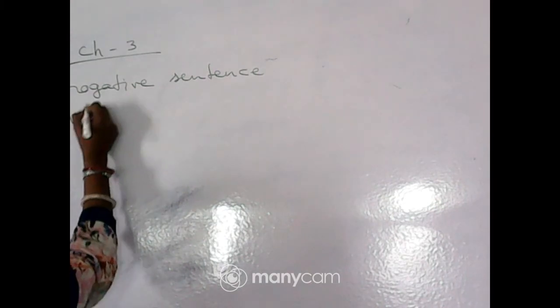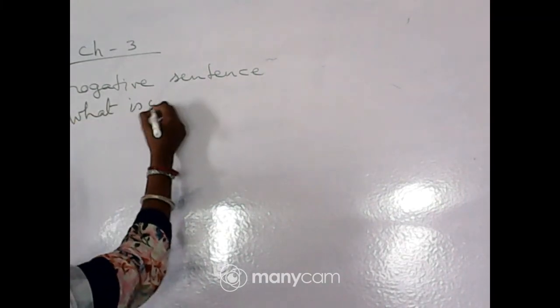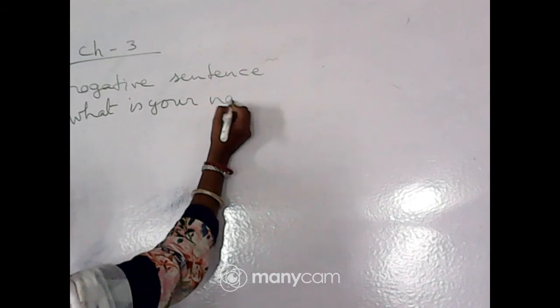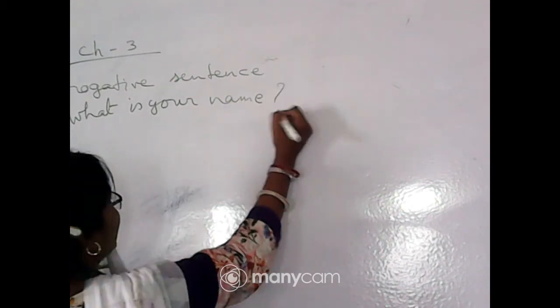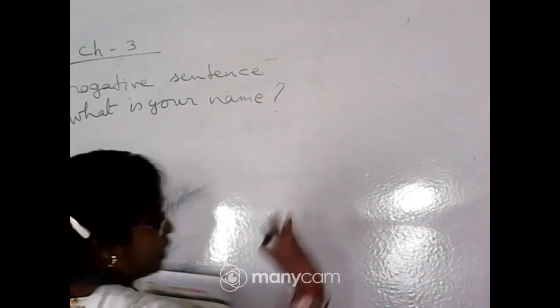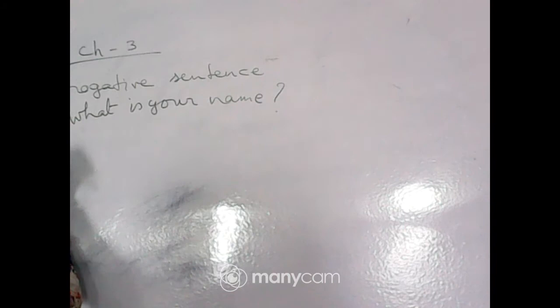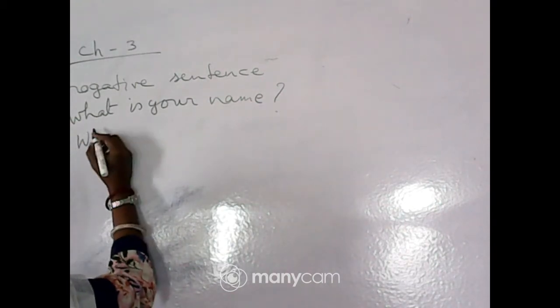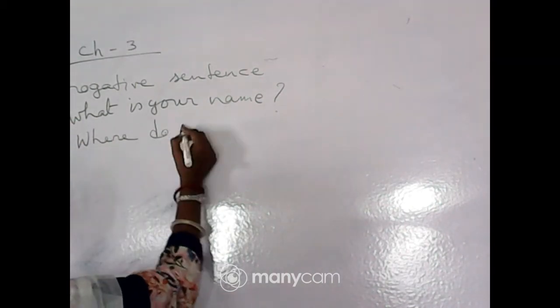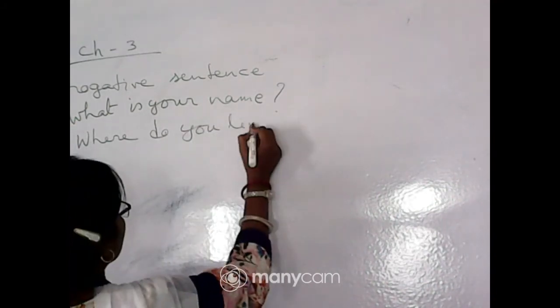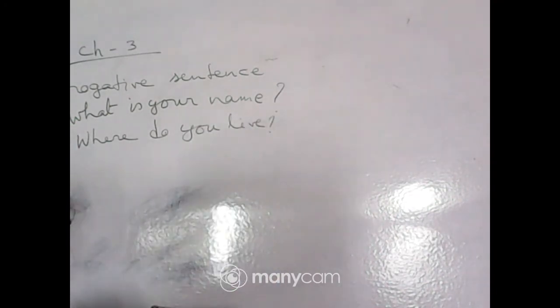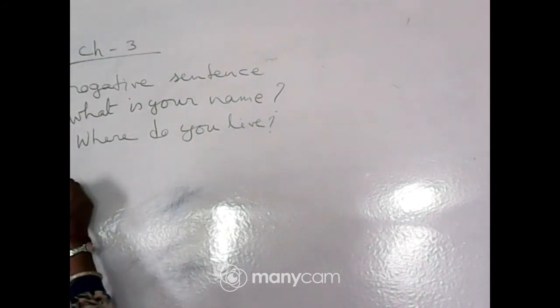For example, what is your name? Look, at the end there is a question mark and this sentence asks a question, that is why it is an interrogative sentence. Another example, where do you live? And question mark. So it is also an interrogative sentence. Clear? Now, number 2, imperative sentence.